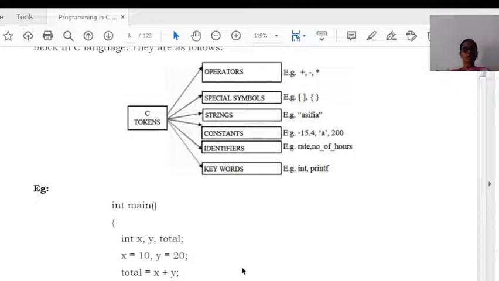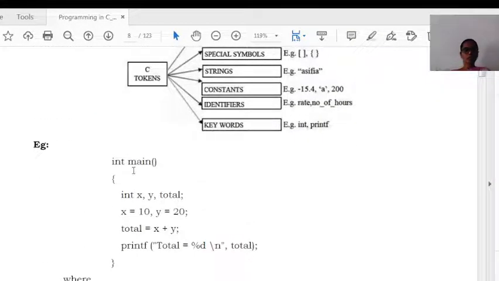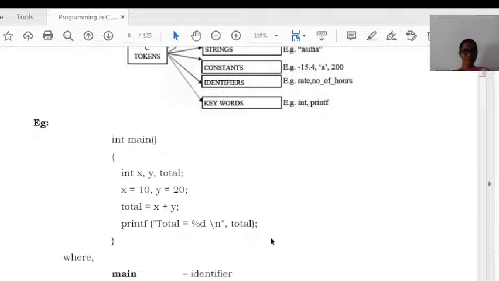Here we have given an example program. Inside main we have declared variables x, y, total, where x equal to 10, y equal to 20, total equal to x plus y, and print out total equal to percentage d. Here we have used certain things. Among these, what are tokens and how they are classified will be discussed here.